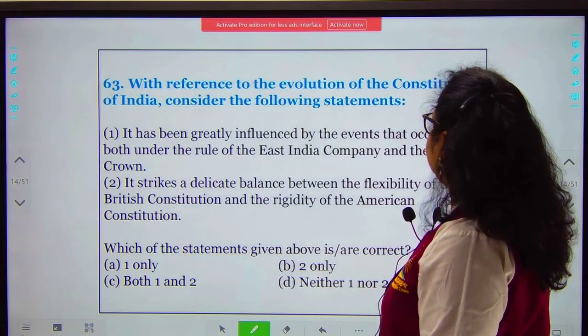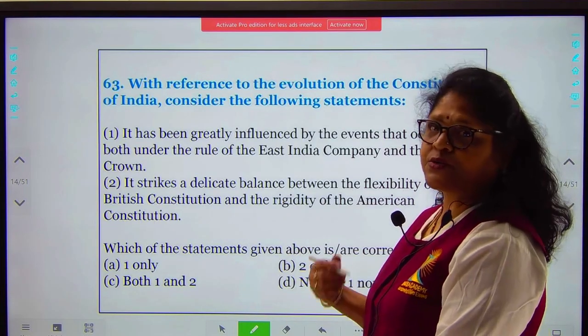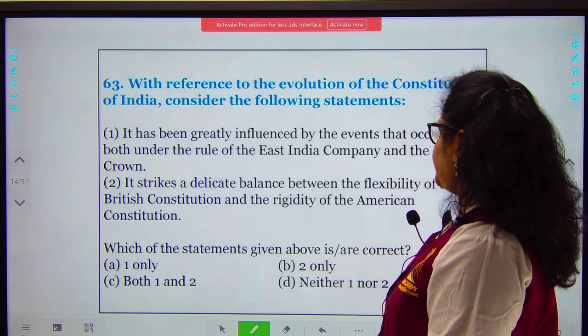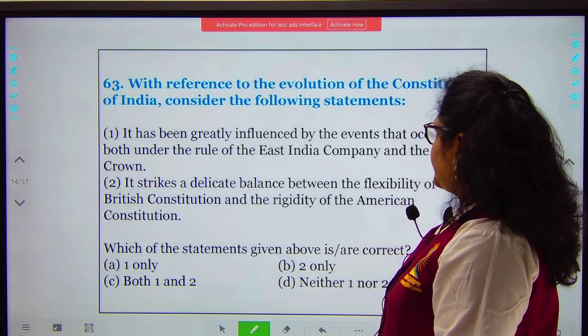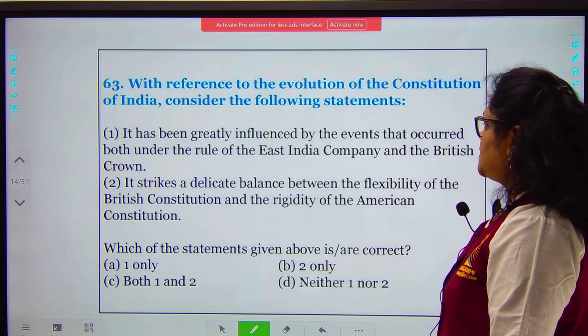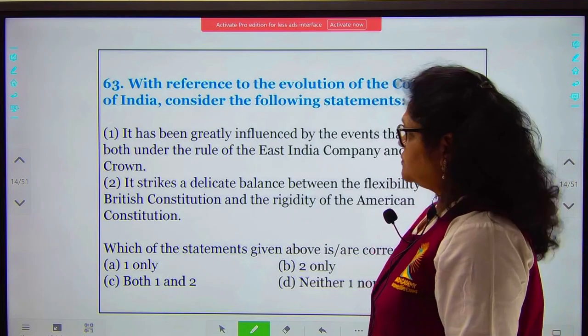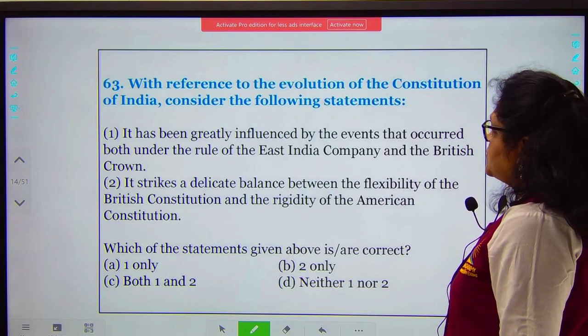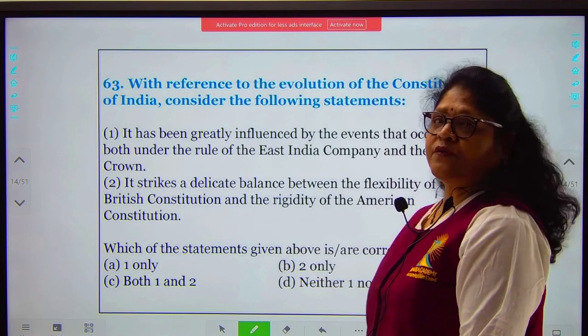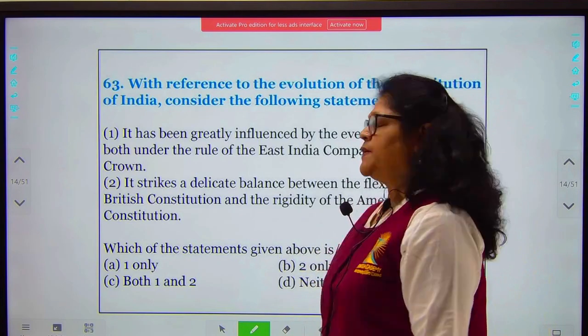With reference to the evolution of the Constitution as it was evolving, consider the following statements. It has been greatly influenced by the events that occurred both under the rule of the East India Company and the British Crown. It strikes a delicate balance between flexibility of the British Constitution and rigidity of the American Constitution.